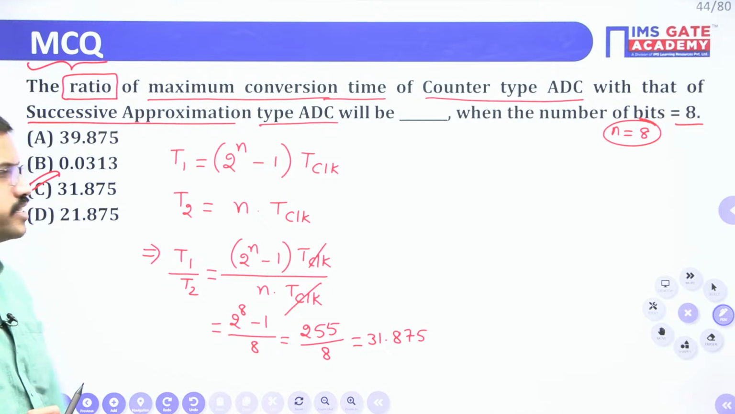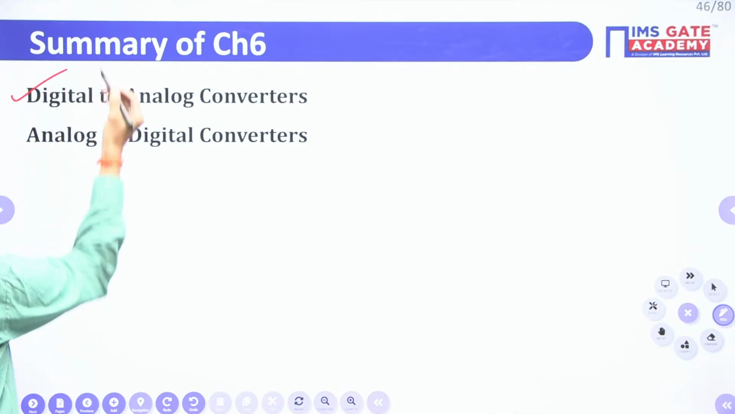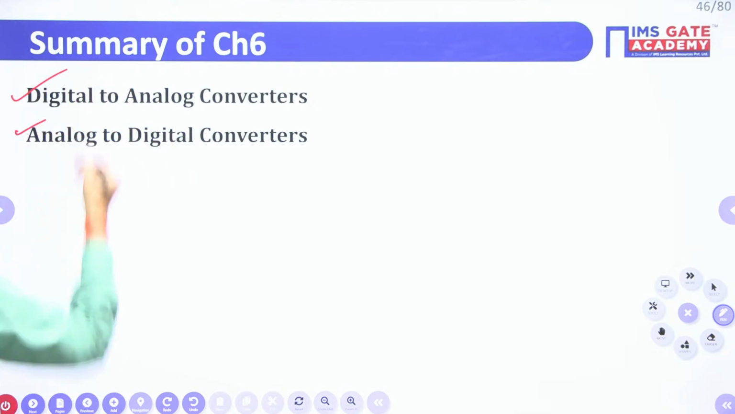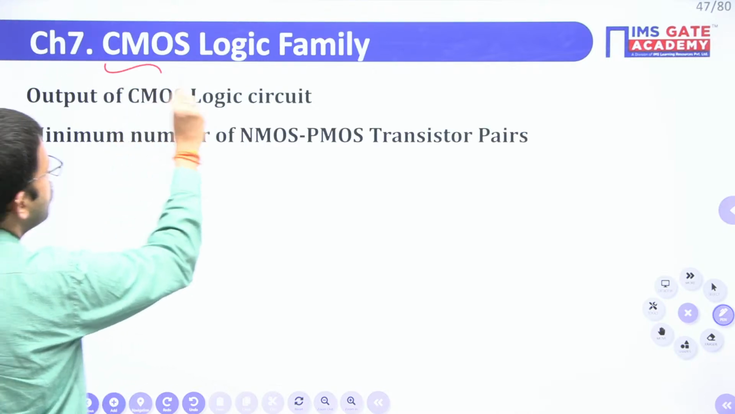Option C is correct. These are the questions related to data converters. We have discussed one question related to DAC and one question related to ADC. Now let us proceed to the last chapter, that is CMOS logic family.